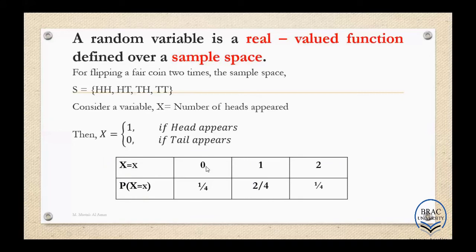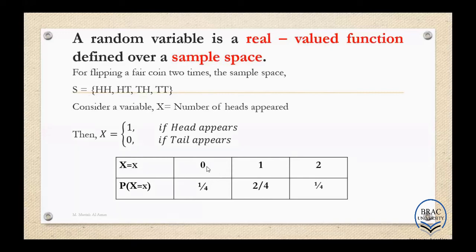So when x equals to 0, how many outcomes we have as x equals to 0? See, only one outcome, this tail and tail, right? And for the whole sample space, how many outcomes we have? There are 4 outcomes, 1, 2, 3, 4. So from the definition of classical probability, we know probability is the ratio of favorable outcomes and the number of total outcomes.